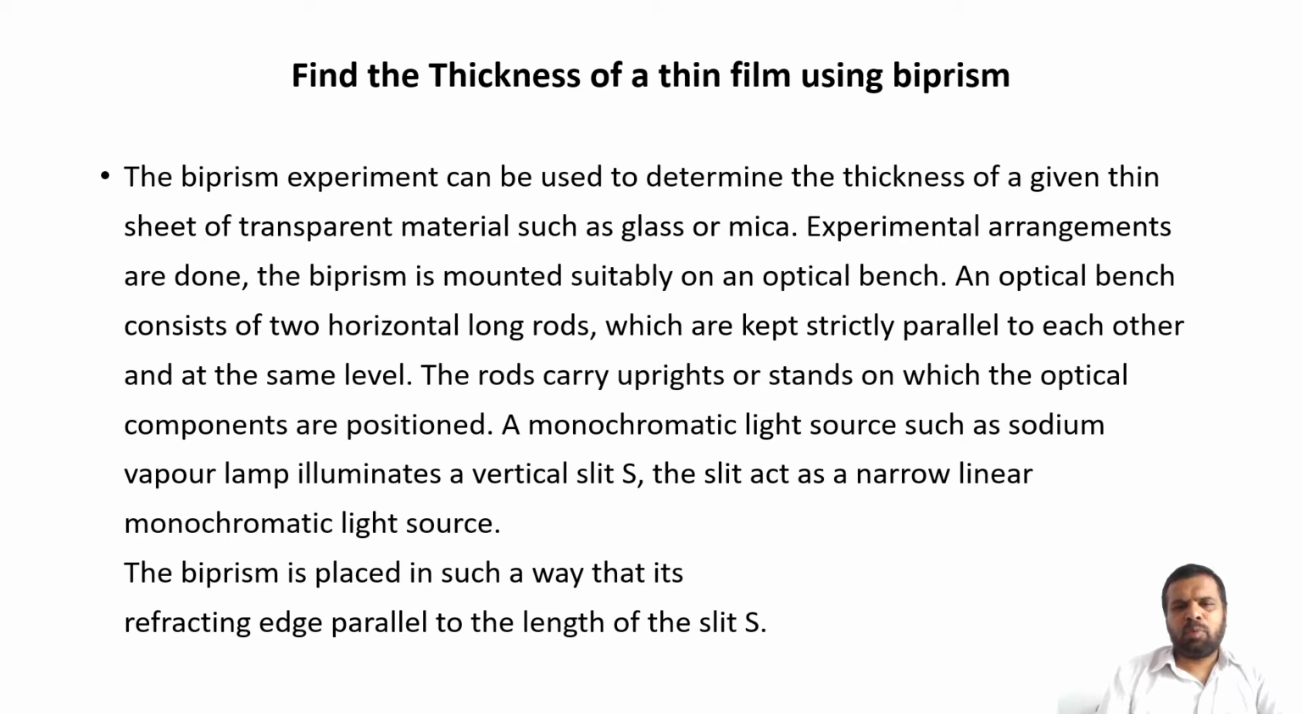The biprism is mounted suitably on an optical bench. An optical bench consists of two horizontal round rods which are kept strictly parallel to each other and at the same level. The rods carry uprights or stands on which the optical components are positioned. A monochromatic light source such as a sodium vapor lamp illuminates a vertical slit S. The slit acts as a narrow, linear, monochromatic light source.